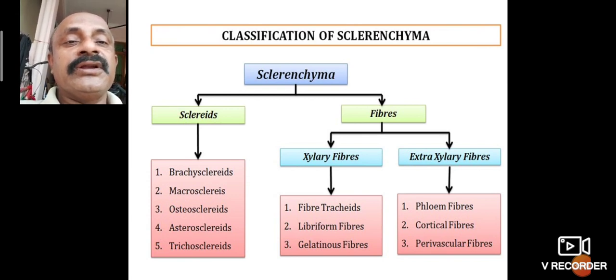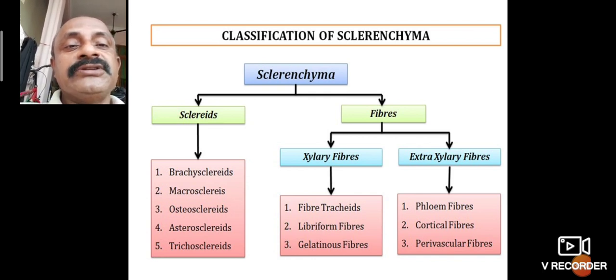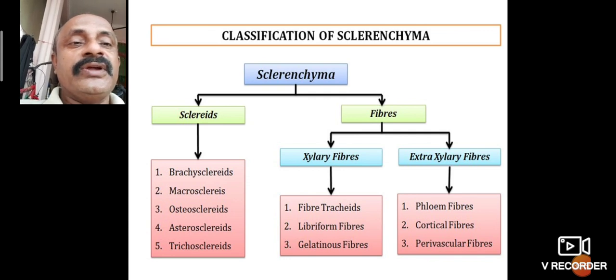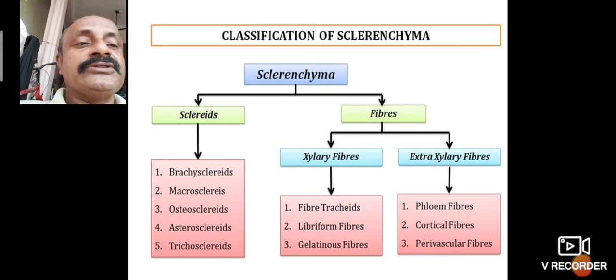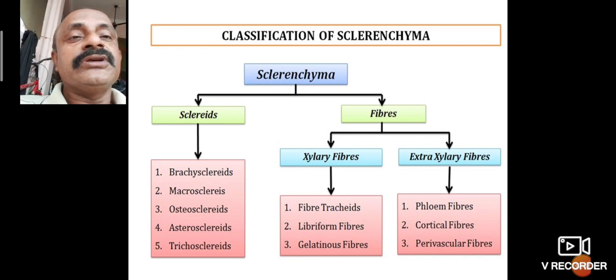Sclerenchyma is further classified into sclereids and fibers. The sclereids are brachysclereids, macrosclereids, osteosclereids and trichosclereids. The fibers are xylary fibers and extraxylary fibers. Xylary fibers are fiber tracheids, libriform fibers and gelatinous fibers. The extraxylary fibers are phloem fibers, cortical fibers and perivascular fibers. This classification of sclerenchyma is also important.